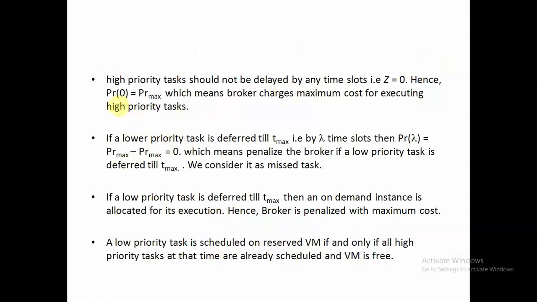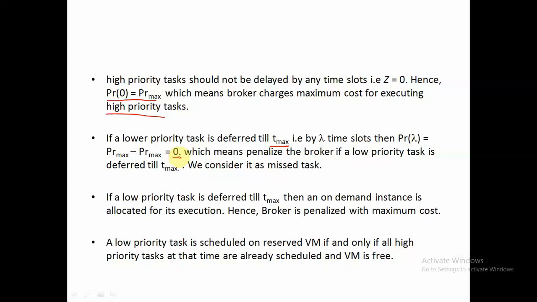So the same we have discussed here. High priority task, pr of 0 equals pr max. That means maximum cost for executing a high priority task. And for a low priority task, if it is deferred till tmax, then we should charge it 0. That means we should execute it for free. Why? Because if your low priority task is delayed till tmax, we are penalizing our broker by the higher value.